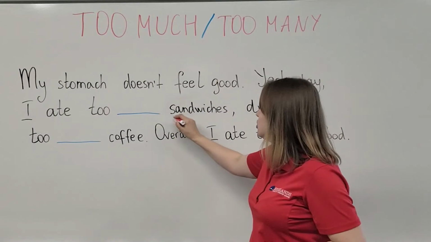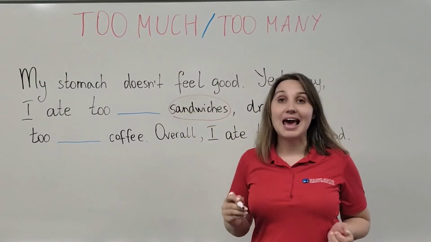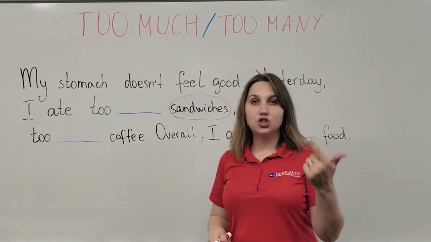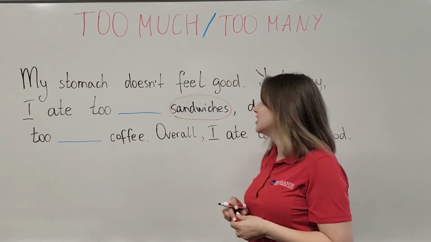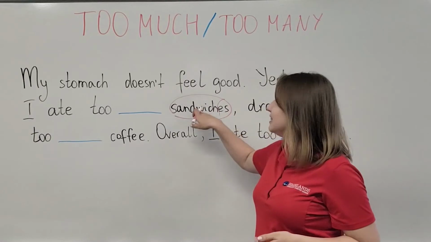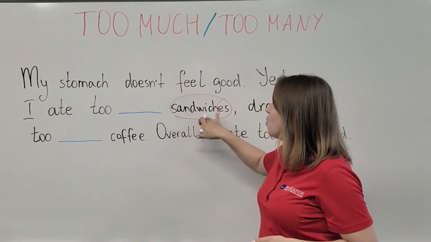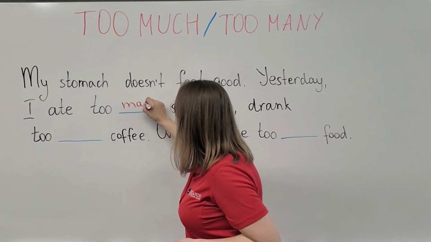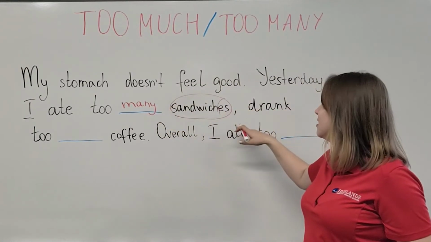Sandwiches is a countable noun. I can count sandwiches: 1, 2, 3, 5 sandwiches. Since this is countable, I am going to use the form too many. I ate too many sandwiches.